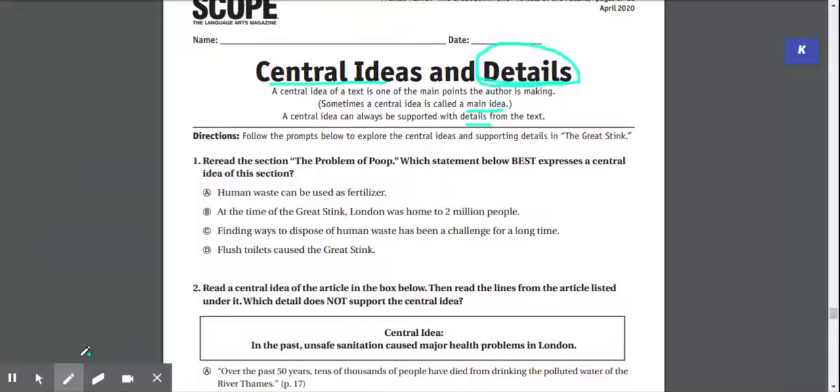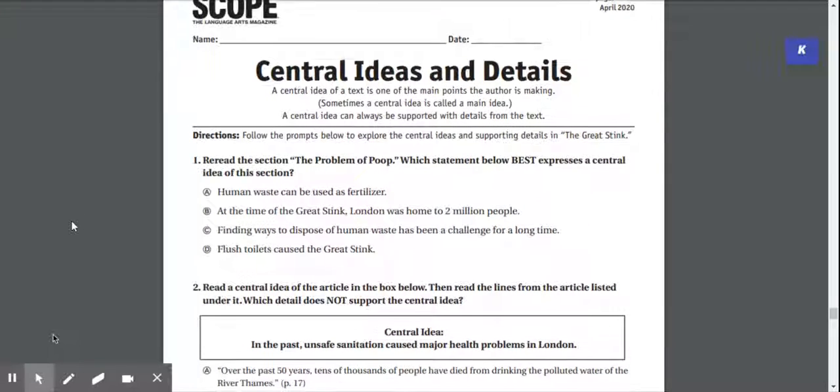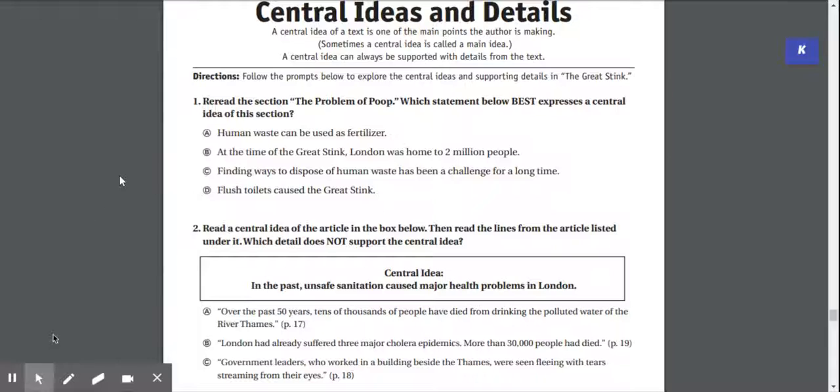Okay, let's go ahead and look at the first question here on today's assignment. Remember, you have to have read the stories, both of the paired selections, in order to do this assignment. Again, if you haven't read the stories, you need to read them first. Question number 1. Reread the section called The Problem of Poop.